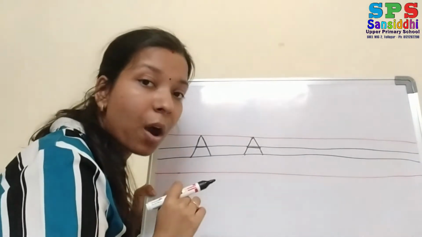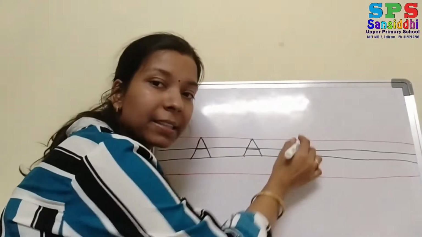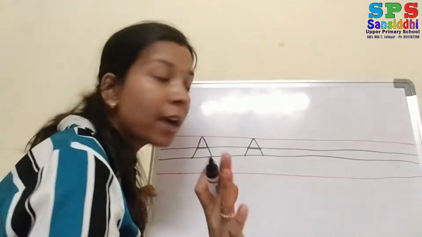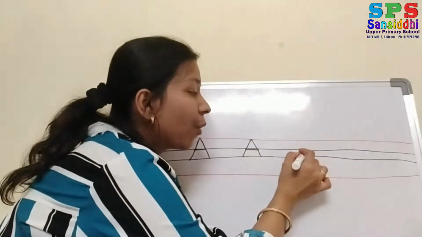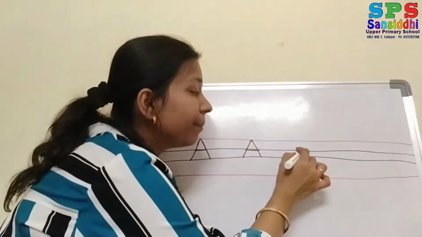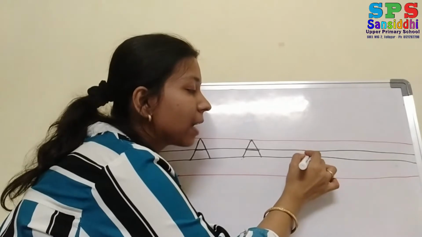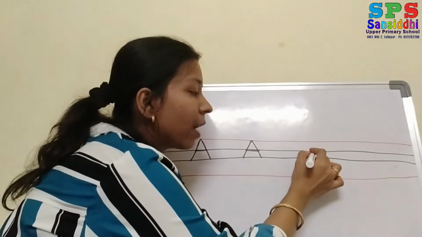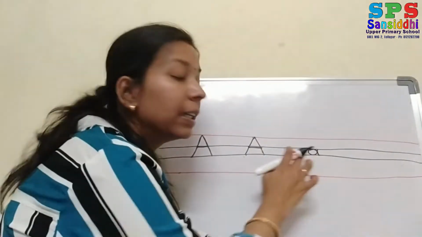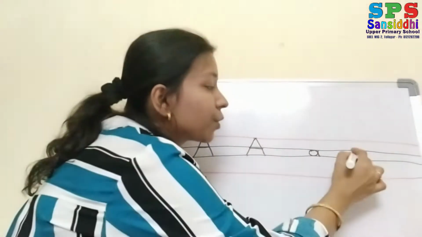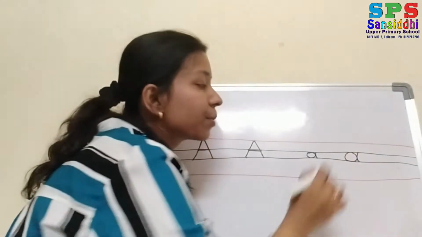Now how to write small a? See, these two red lines we cannot touch. We have to write small a only between these two black lines. In the middle you have to write one circle and one curve. Okay, so this is a small a: one circle and one curve, small a.